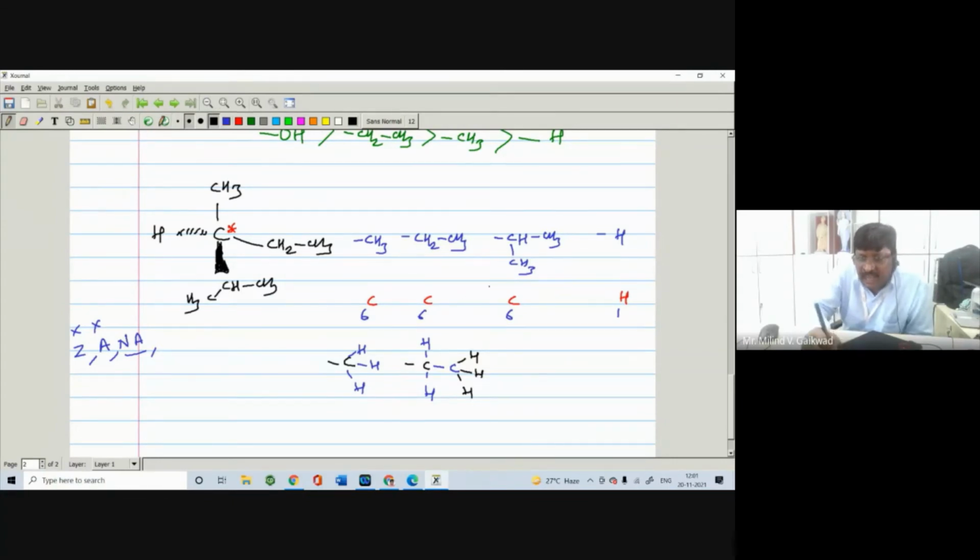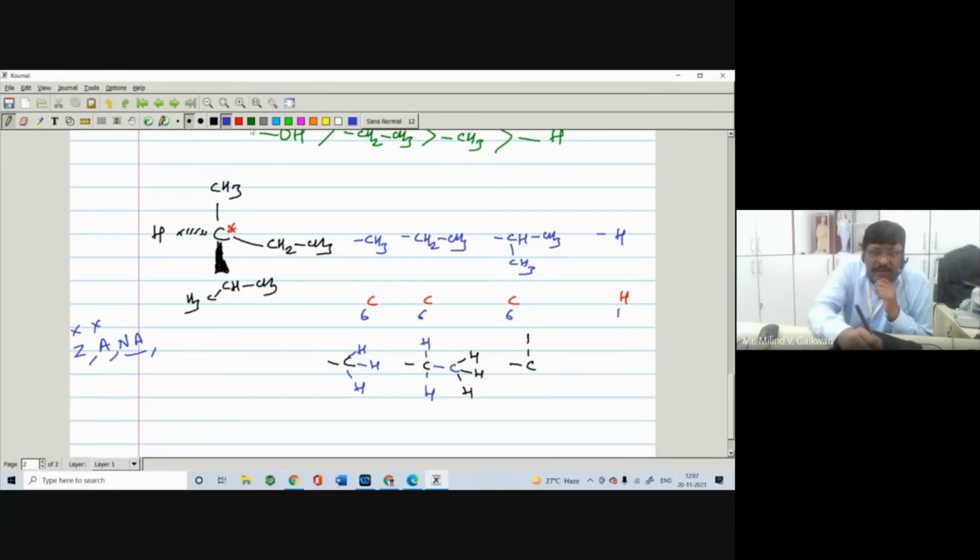Then in that case, in the isopropyl, the first carbon is directly attached to number one H, right? Number two carbon, number three carbon, and the carbons are directly attached to H. Here is also H, and here I have put the black bond. I will change that one so that we can understand it very easily.